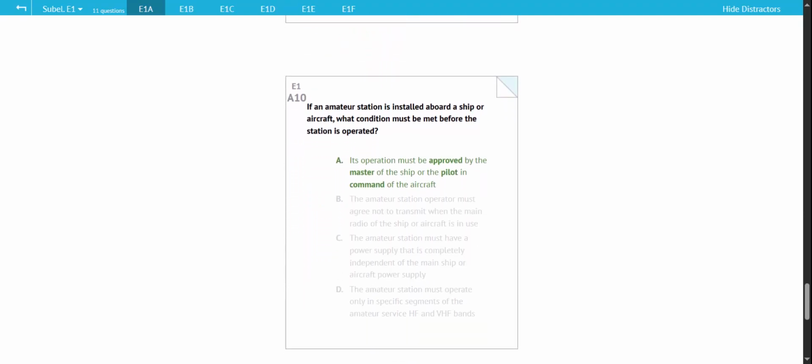If any amateur station is installed aboard a ship or aircraft, what condition must be met before the station is operating? Its operation must be approved by the master of the ship or the pilot in command of the aircraft.